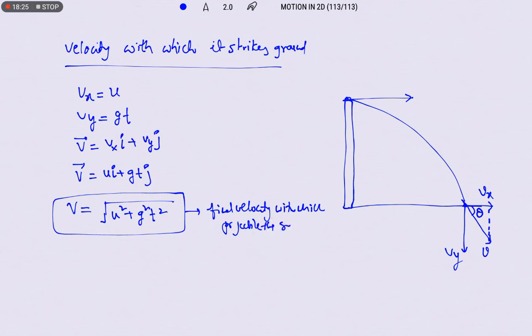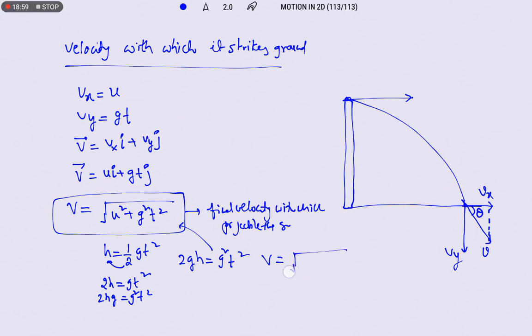Okay, so this we can also rewrite. h is equal to half gt square. In the place of g square t square, 2gh is equal to g square t square. I am taking this side, 2h is equal to gt square. I am multiplying g on both sides, therefore g square t square. So after substituting here, we are going to get its final velocity when it touches the ground: u square plus 2gh.